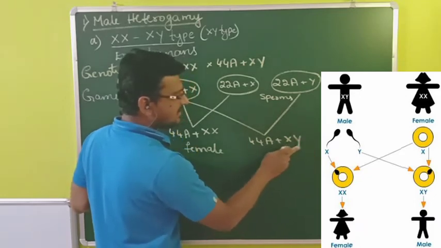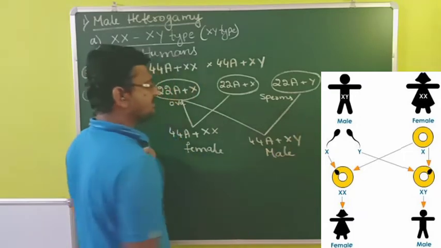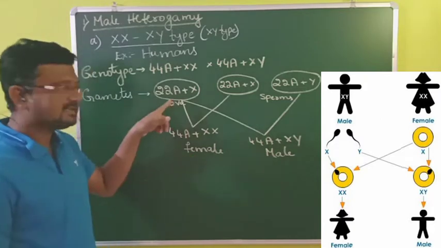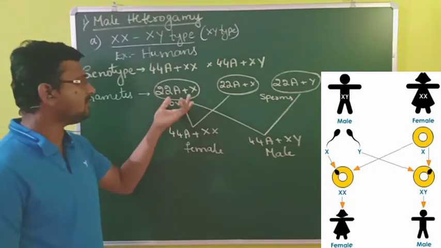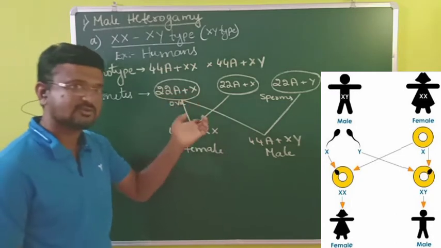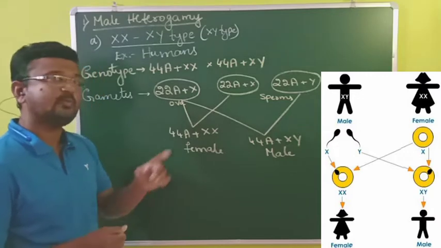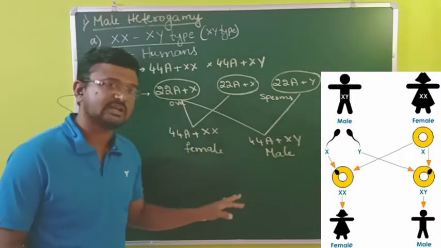XY means definitely the child will be male. This is the fertilization that occurred. The ovum, as we know, will have only the X chromosome. Now it depends upon which sperm fertilizes the ovum; the sex of the child is based on that.